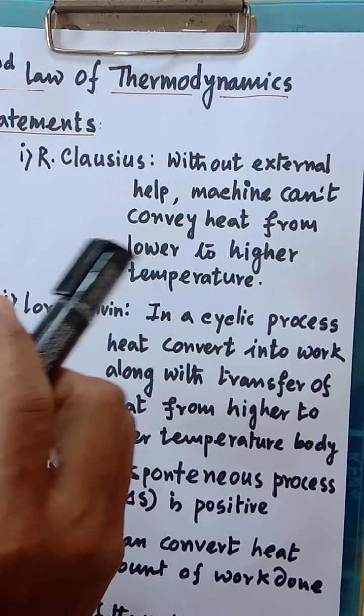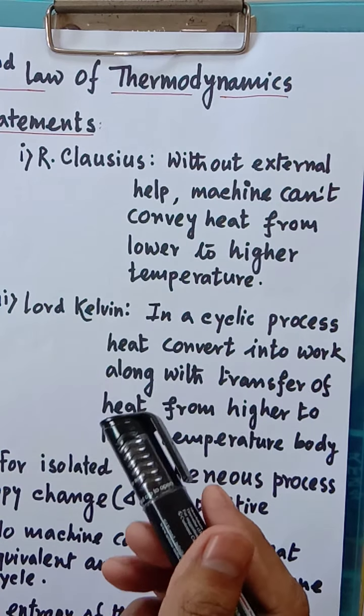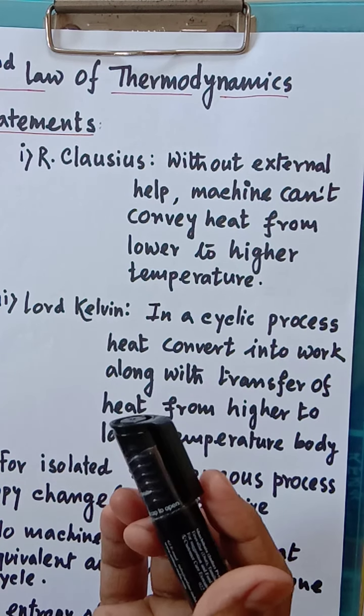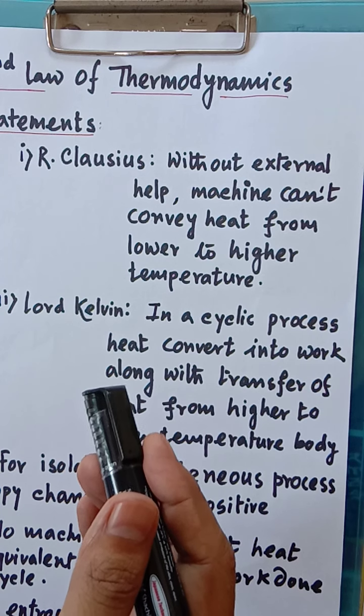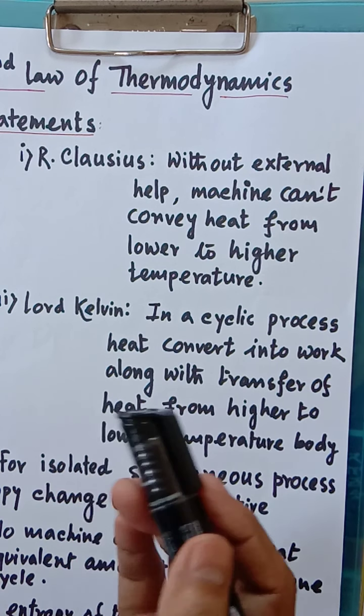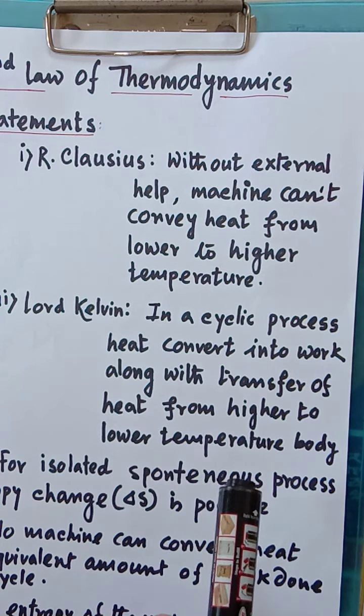In case of second law, it tells us whether the action will be spontaneous or non-spontaneous.